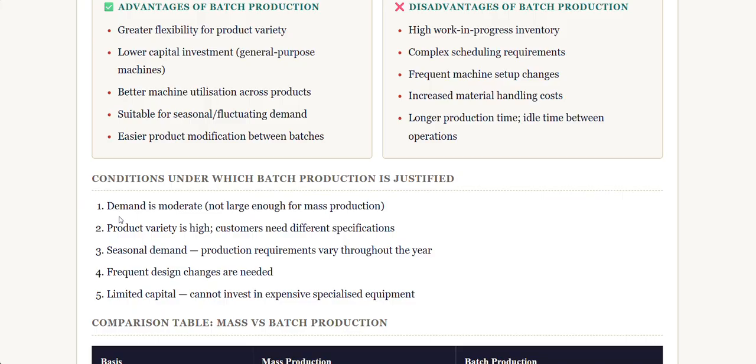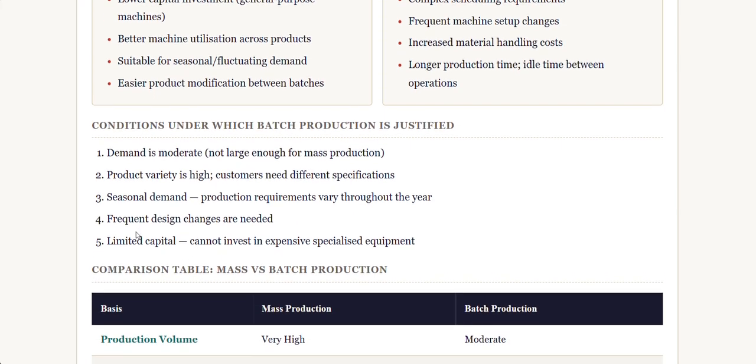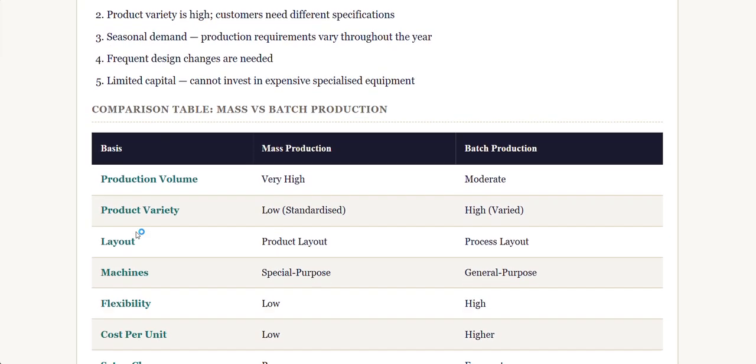Now the conditions under which batch production is specified. These are the conditions: when the demand is moderate, that is, there is no large amount of demand, we can use batch production. When product variety is high, like we need different types of product, or the customers need different specifications, then we can use batch. If there is a seasonal demand, if frequent design changes are needed, and the capital is limited, then we can go for batch production.